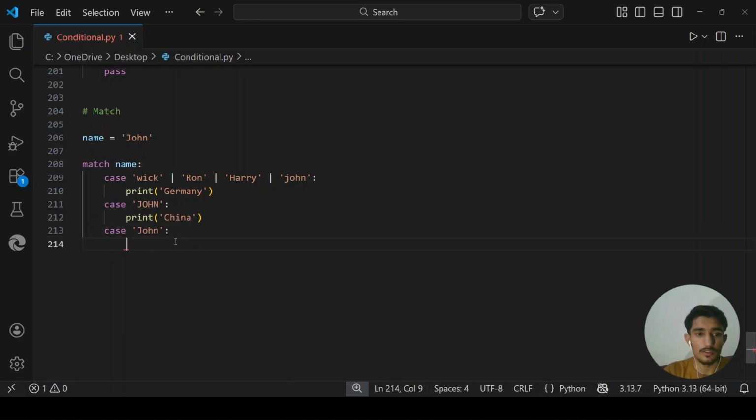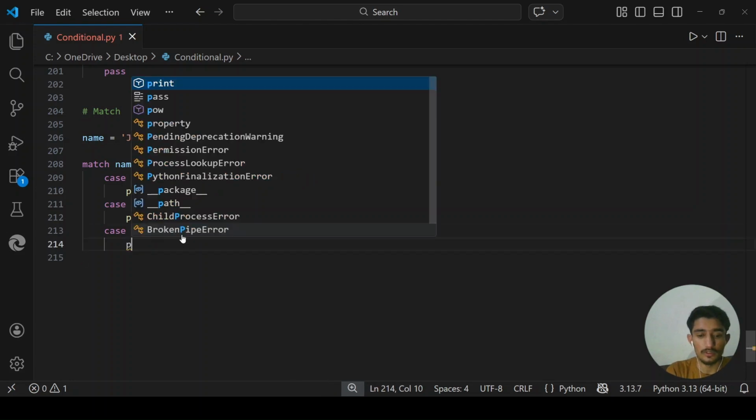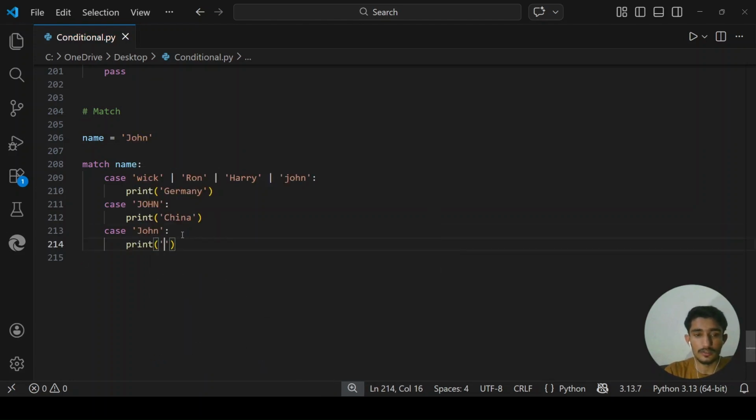Now this case matches whatever we are matching. Here we are matching this. So this matches here, so it will print out, let's say, he lives in USA.